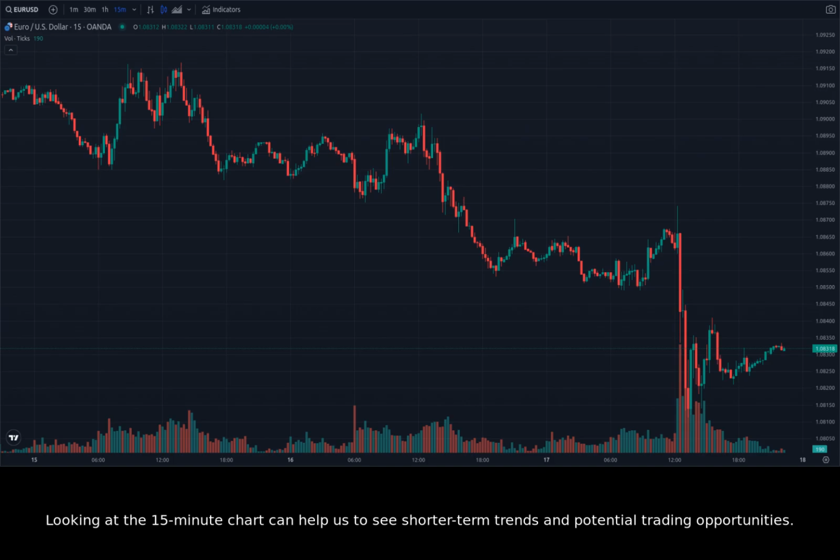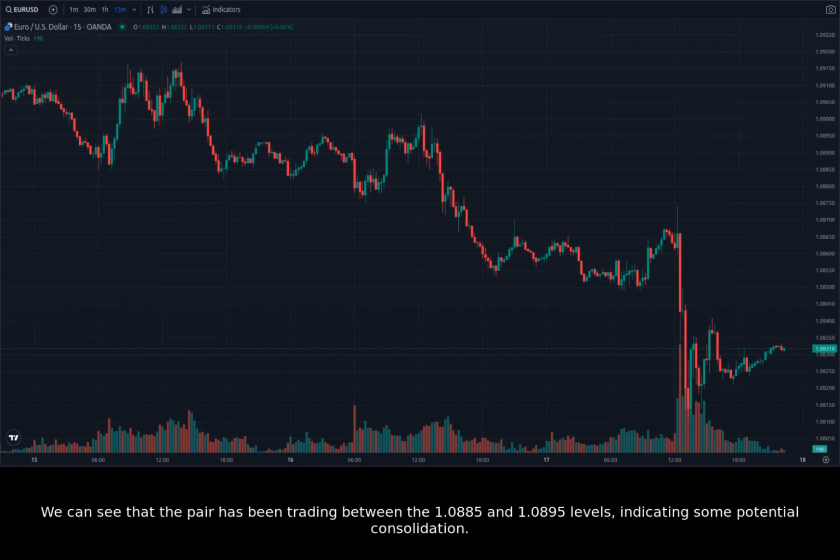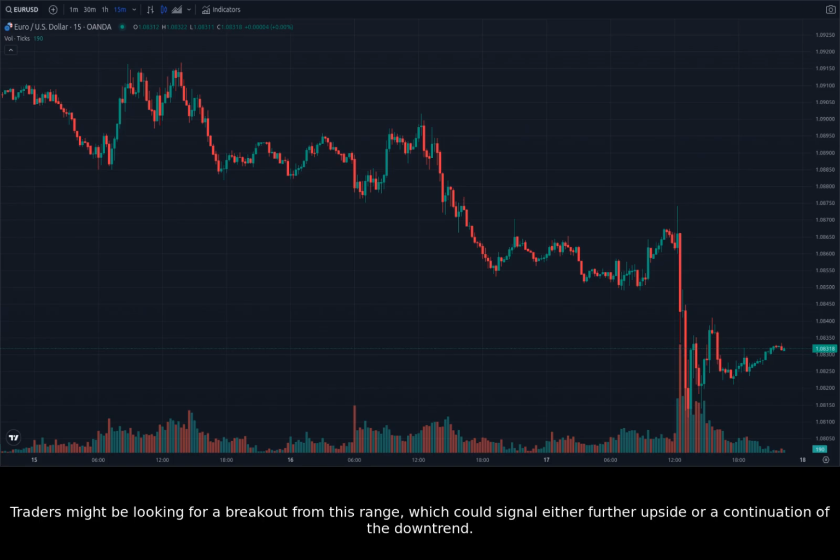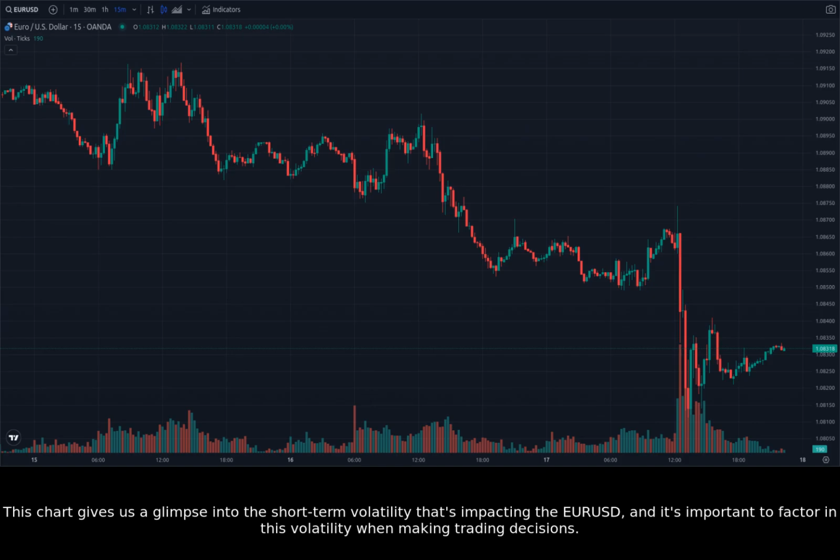Looking at the 15-minute chart can help us to see shorter-term trends and potential trading opportunities. The 15-minute chart shows a range-bound movement in the EURUSD over the past few hours. We can see that the pair has been trading between the 1.0885 and 1.0895 levels, indicating some potential consolidation. Traders might be looking for a breakout from this range, which could signal either further upside or a continuation of the downtrend. This chart gives us a glimpse into the short-term volatility that's impacting the EURUSD, and it's important to factor in this volatility when making trading decisions.